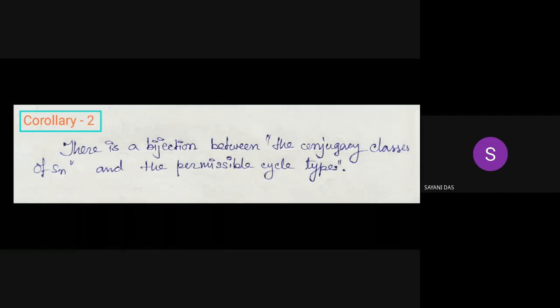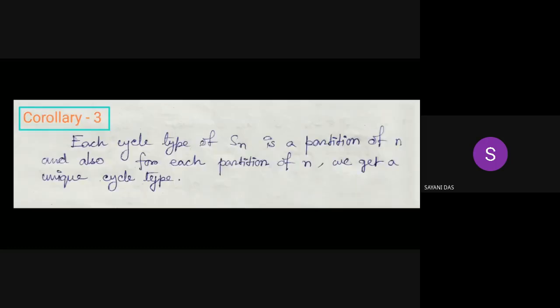There is a bijection between conjugacy classes of Sn and the permissible cycle types, obviously. So the conjugacy class is determined uniquely for each cycle type. And Corollary 3: each cycle type of Sn is a partition of n, and for each partition of n we get a unique cycle type.